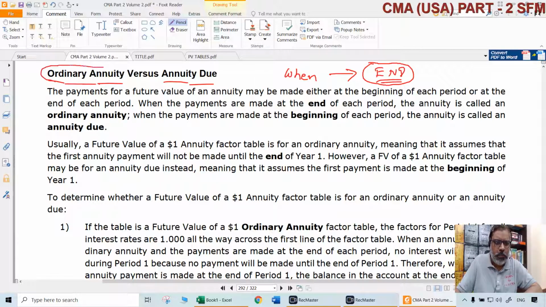So unless otherwise stated, whenever we say some amount of cash flow is either coming in or going out, that cash flow is coming in or going out at the end of the period is the basic assumption. You have to always take that automatically. That is what ordinary annuity means. But this annuity due is a special case. What is annuity due? Annuity due happens when the payments or receipts are happening at the beginning of each period.